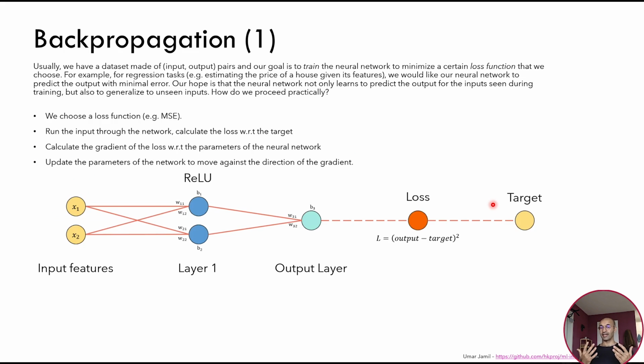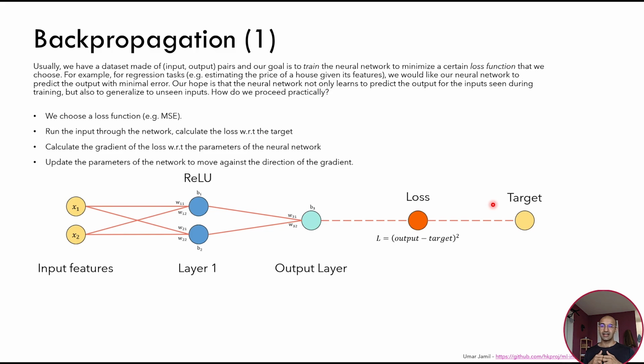How do we train such a network? Well, usually we have a dataset made up of input and output pairs, or input and label pairs. The input represents the features of a house, and the output the corresponding price of this house. And our goal is to train the neural network to minimize a certain loss function that we can choose. For this regression task, an ideal loss function could be the mean squared error, because we want to minimize the error that the model makes on the final price.